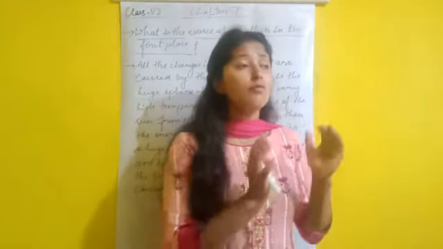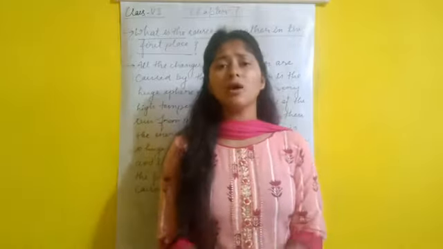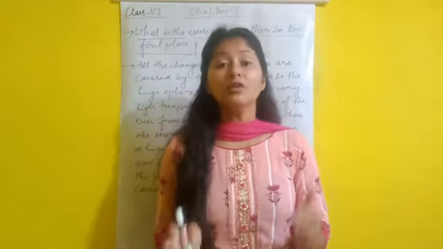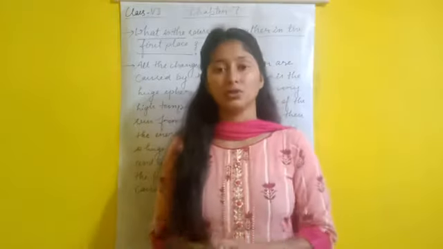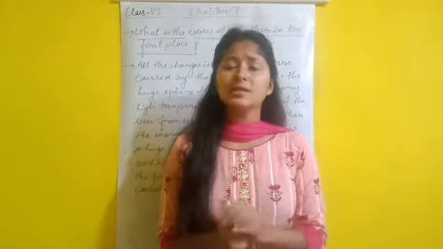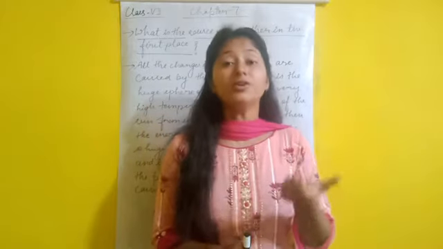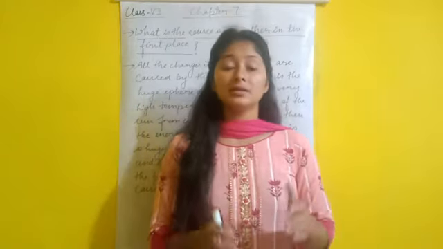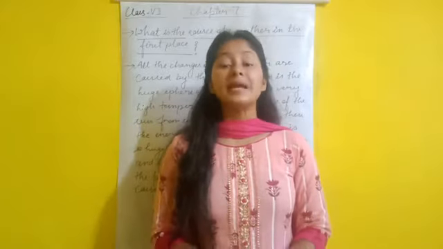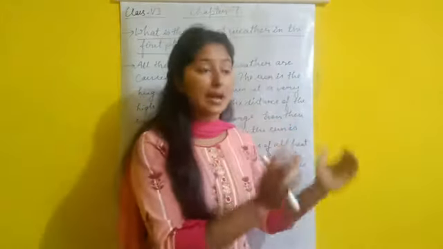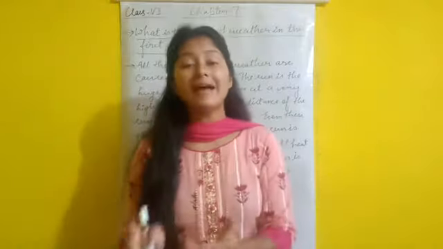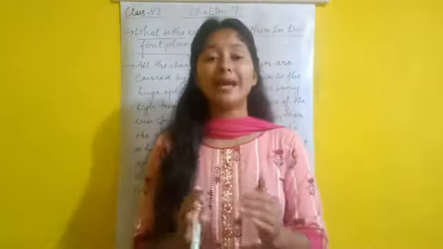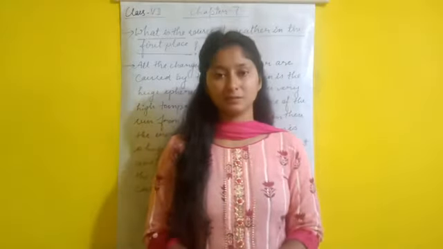Now, from where do we get information about weather? We get information about weather from the weather report. And who prepares this report? The meteorological department of the government prepares this weather report. They collect data of temperature and other factors and then predict the weather of that particular place.